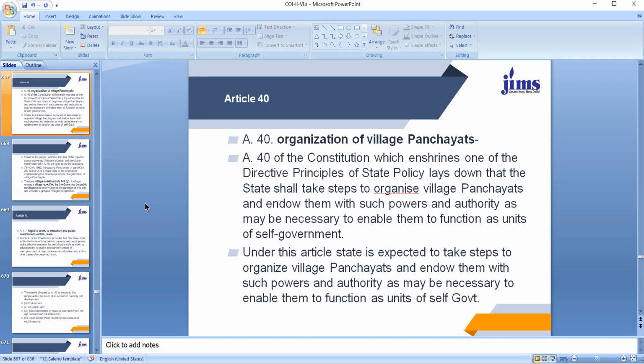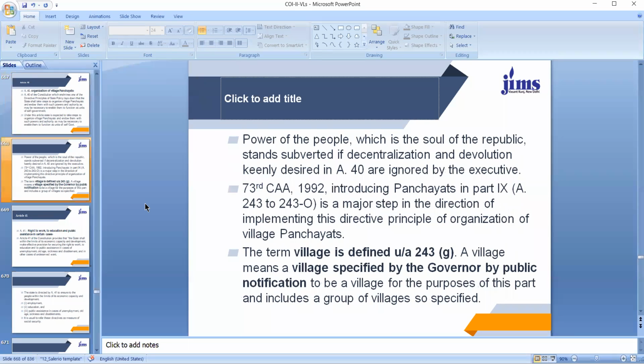Under this article, state is expected to take steps to organize village panchayats and endow them with such powers and authority as may be necessary to enable them to function as units of self-government. Dear students, you know that power of the people, which is the soul of the republic, stands subverted if decentralization and devolution keenly desired in Article 40 are ignored by the executive.